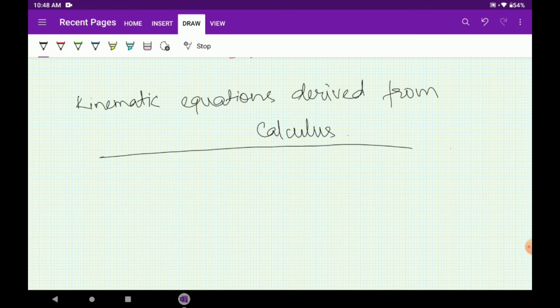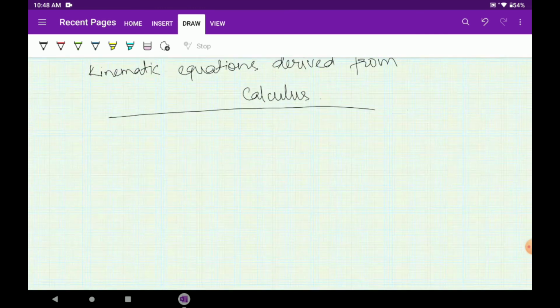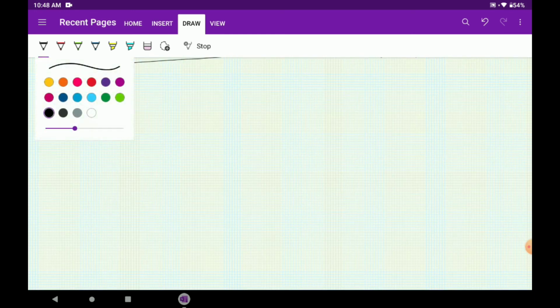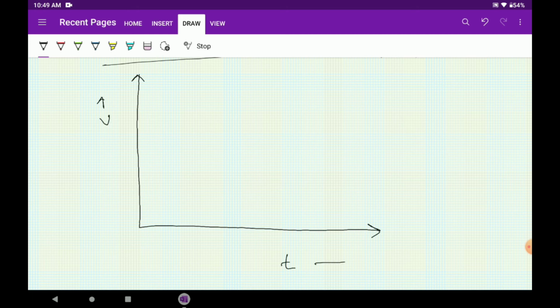So now what do we take here? I'm approaching a very basic standpoint so that students who are not yet very much accustomed with calculus can also understand this. So I am taking two axes, one is the velocity axis upwards and one is the time axis this side. So let us say that an object has a velocity time graph like this.